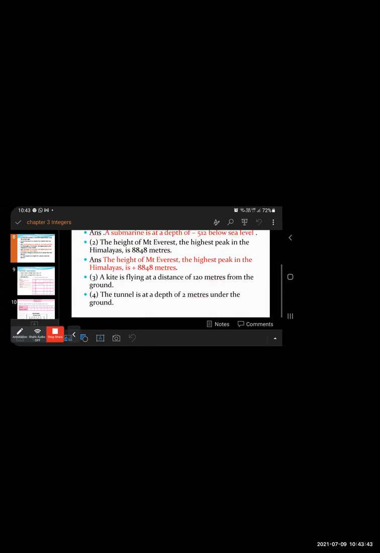Okay, now next is the fourth one. The tunnel is at a depth of 2 meters under the ground. Now you tell me the answer in the chat box. What would be the answer of this question?